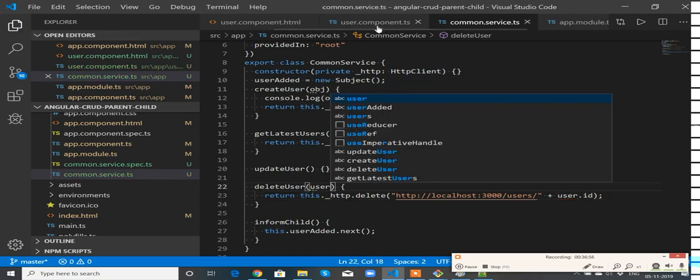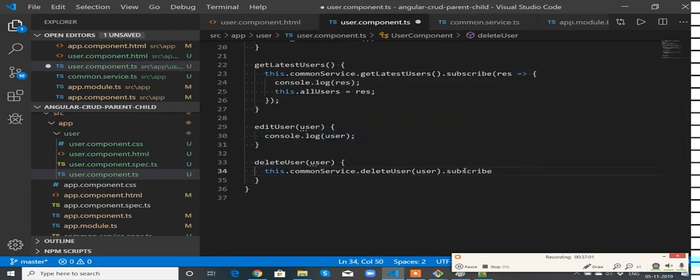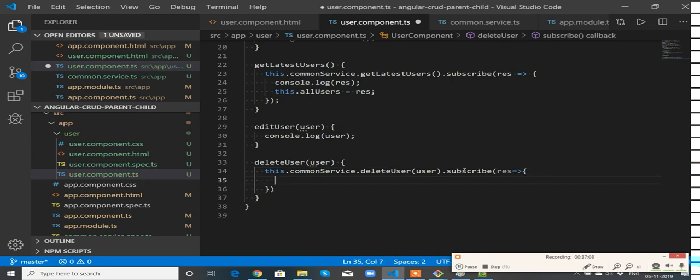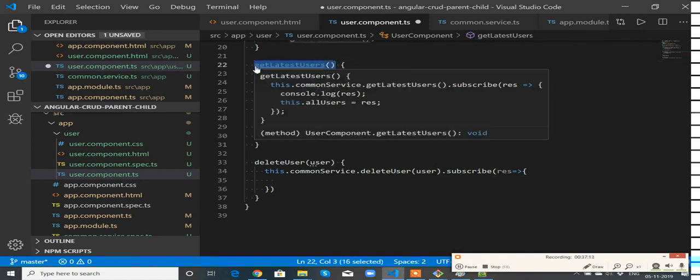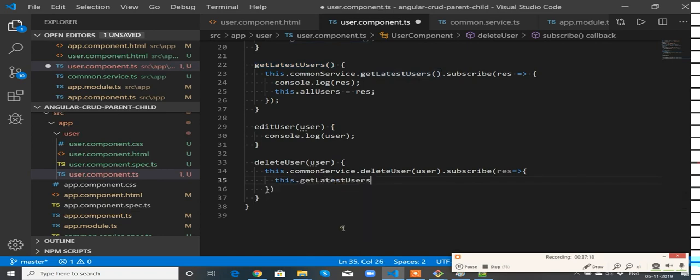Perfect. If you go to user component, once delete user is done, press subscribe, response. So once the deleting is done, we need to get the latest users available, which is here. So this.getLatestUsers. So if you have 4 users, you are sending an API request to delete that particular user.